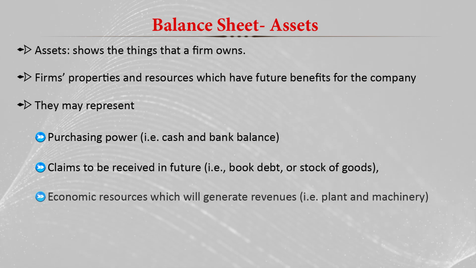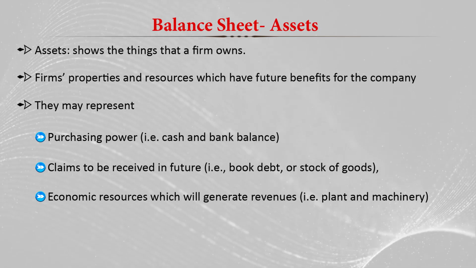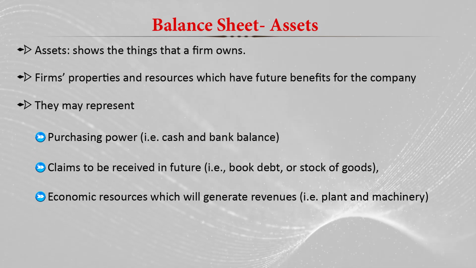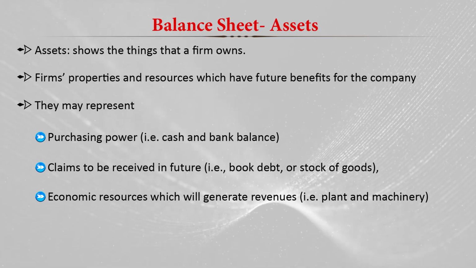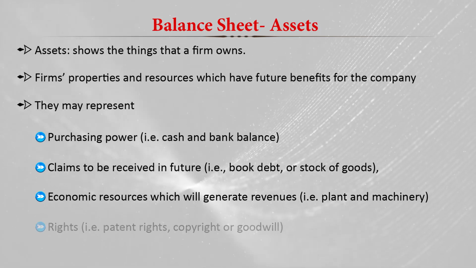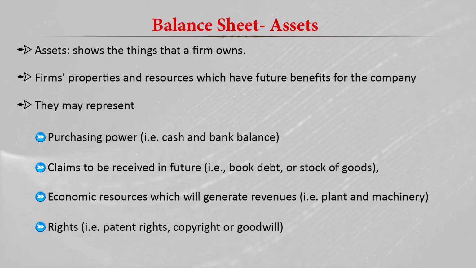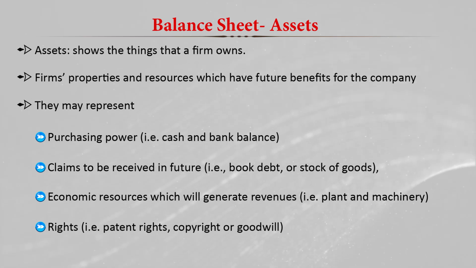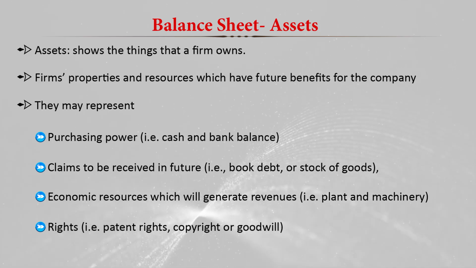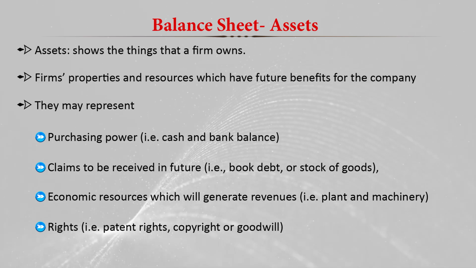And the economic resources which generate revenues, like plant or machinery, they are also assets. Or the rights like patent rights or copyrights and the goodwill of the company, because they also give some value to the company or firm. So they are basically also assets. So these are the things we include in the assets.